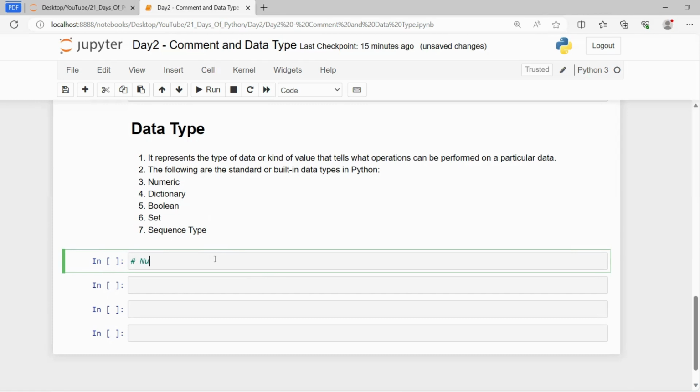First is the numeric data type. When we say numeric data type, there are three types of numeric: first is integer, another is float, and the third one is complex number.